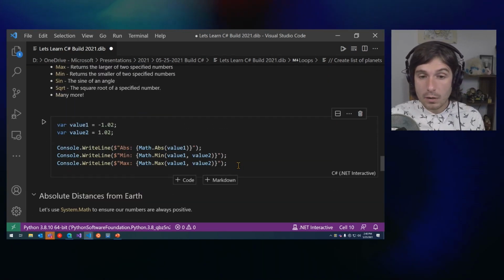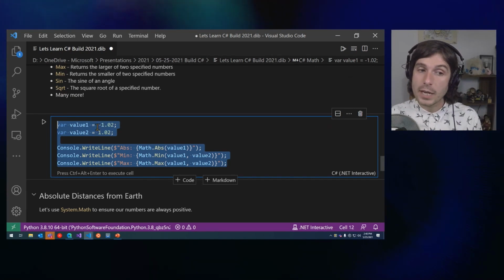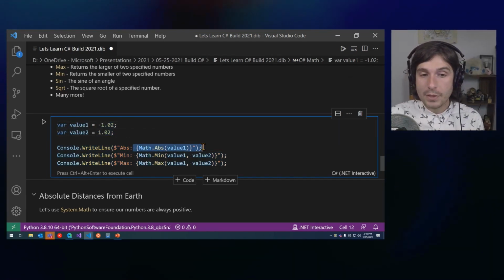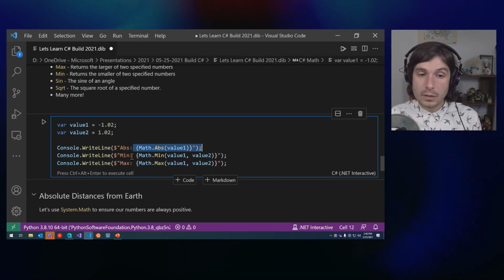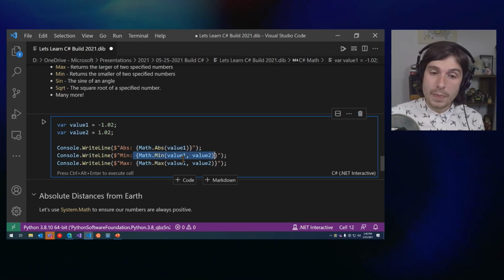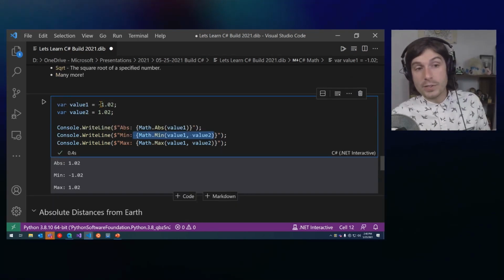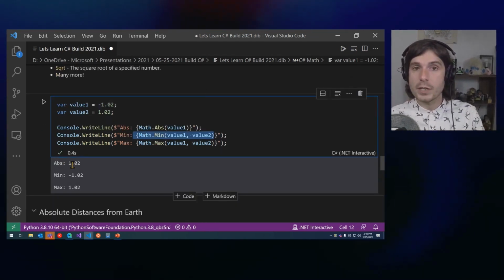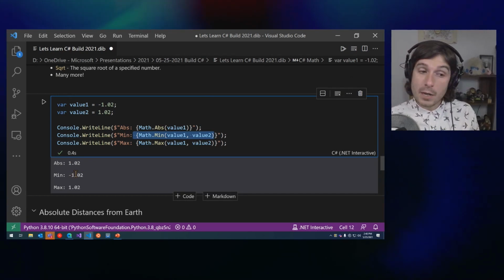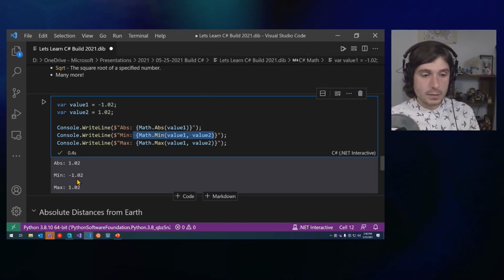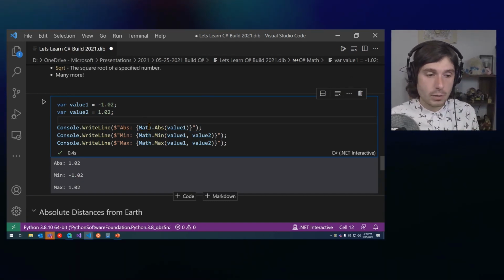So for example, here, I have two values, negative 1.02 and 1.02. I can do some math here to get the absolute value of 1, the minimum between 1 and 2, and the maximum between 1 and 2. So here we'll see the absolute value of negative 1.02 is 1.02. The minimum is negative 1.02 and the maximum is 1.02. That makes sense there. That's kind of cool. It's built right into C#.